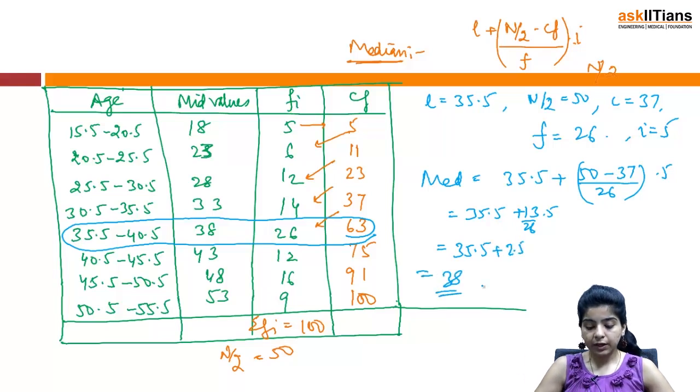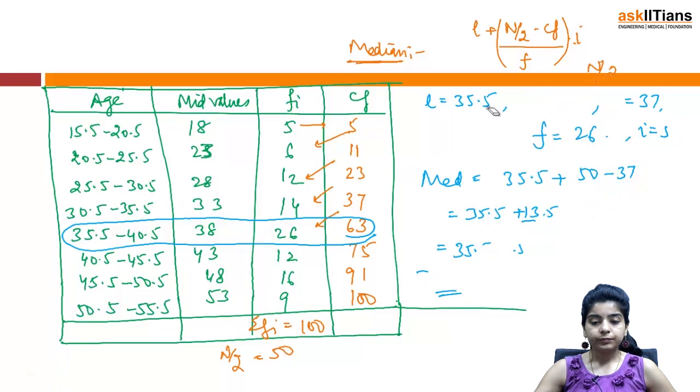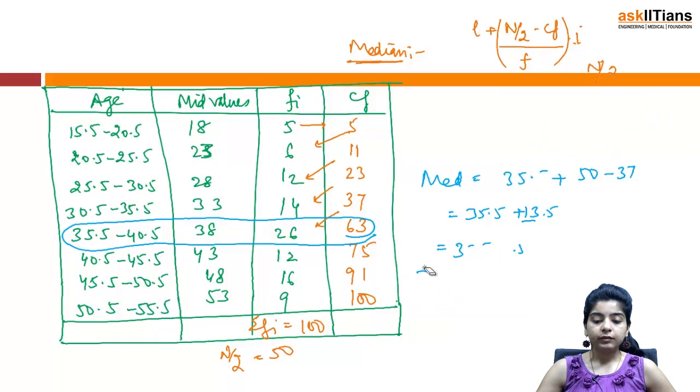Median is 38. So we have got our median, that is 38. Now we have to further draw this table, so I'll have to erase this. I hope you must have understood. We have already discussed the calculation of median.